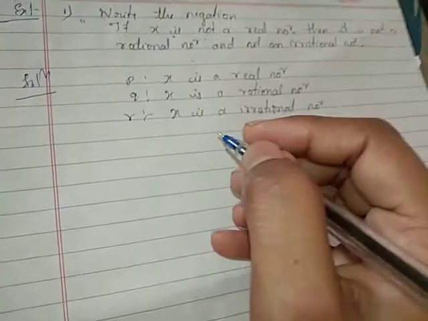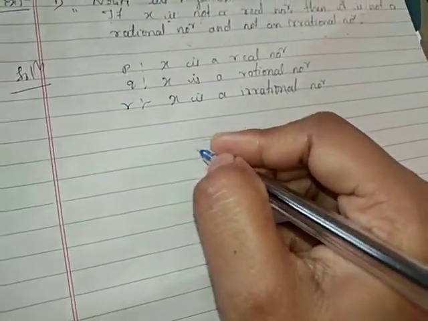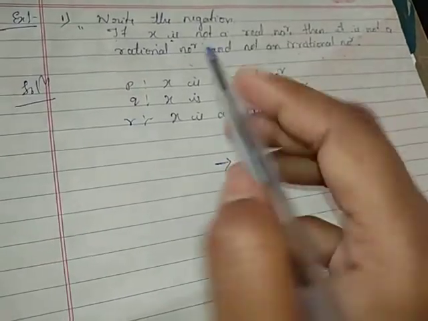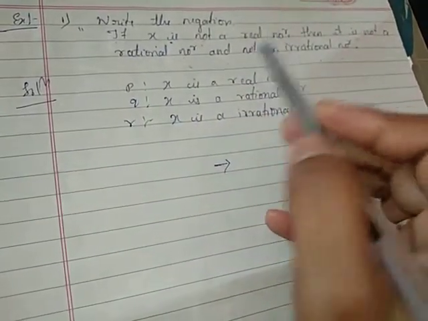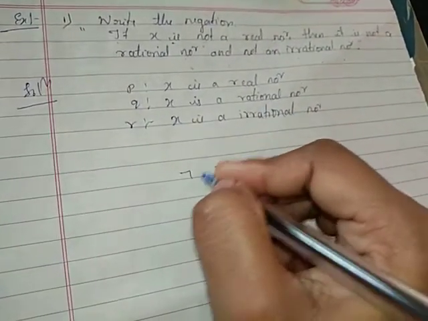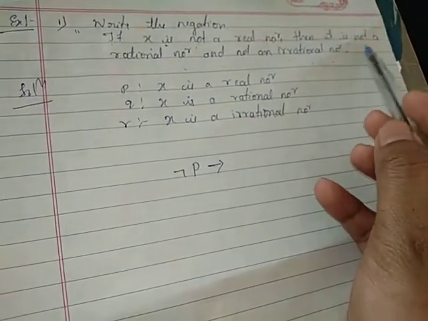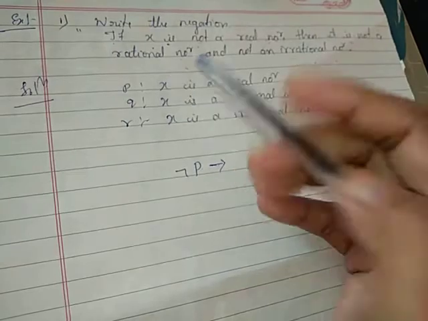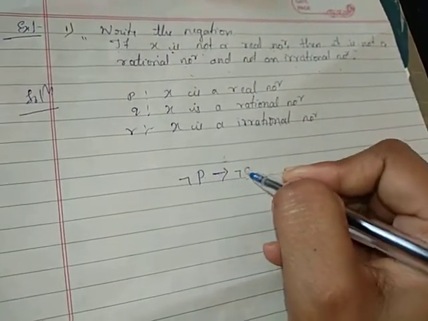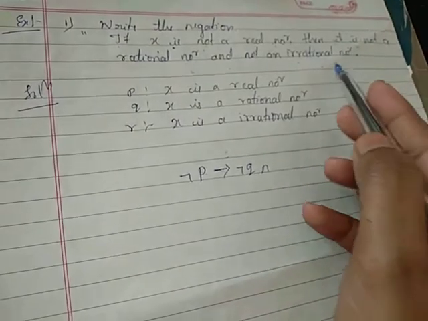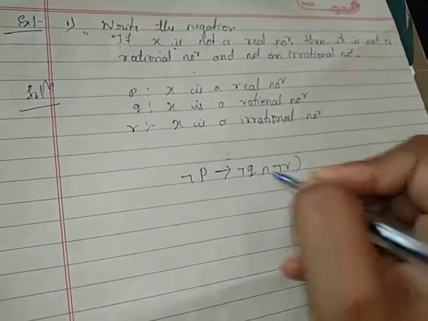Now I am going to construct the given statement symbolically. If means conditional: x is not a real number, that is negation of P, implies it is not a rational number and not an irrational number.